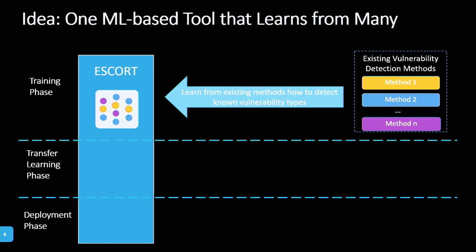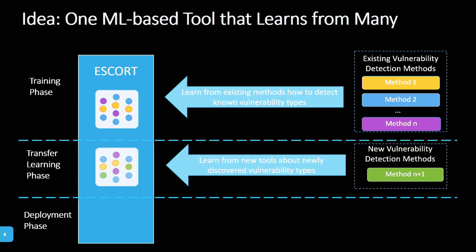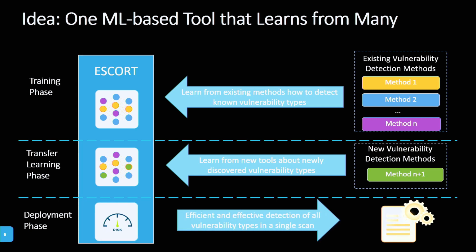Once a new tool or a new method for vulnerability detection is available, we can use transfer learning to learn from this new method and incorporate it in our model without retraining everything. In the deployment phase, we use our model to efficiently and effectively detect all the vulnerabilities in one scan. This idea faces some challenges.